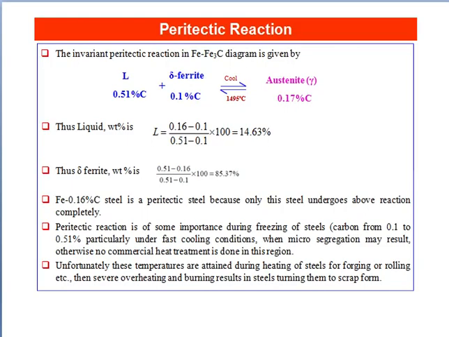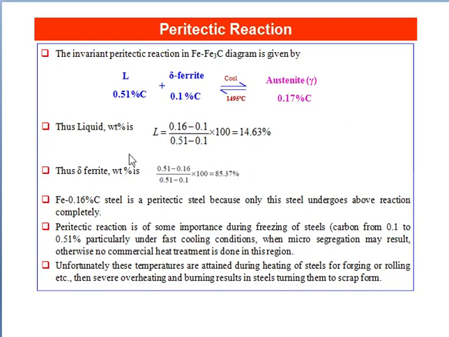First, peritectic reaction. The invariant peritectic reaction in the iron carbide diagram is given by liquid containing 0.51% carbon, reacting with delta ferrite of 0.1% carbon. After cooling, it becomes austenite gamma of 0.17% carbon.